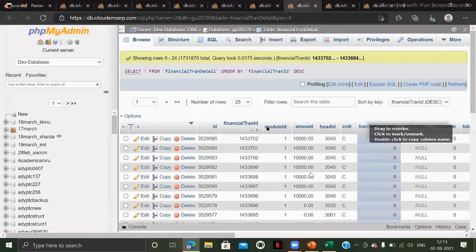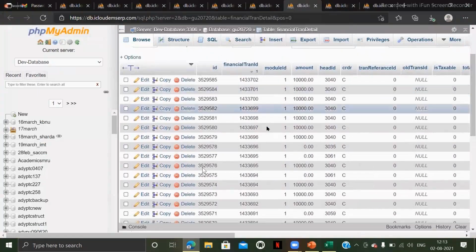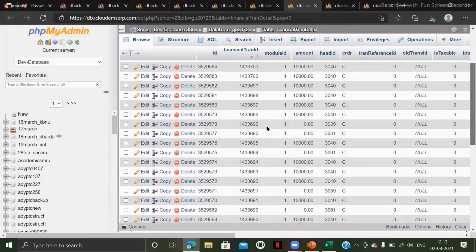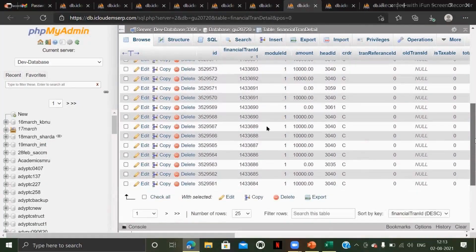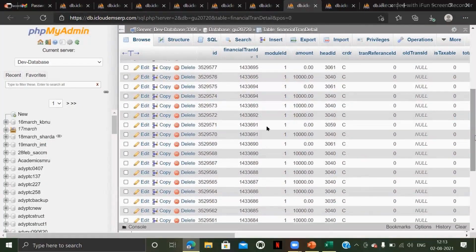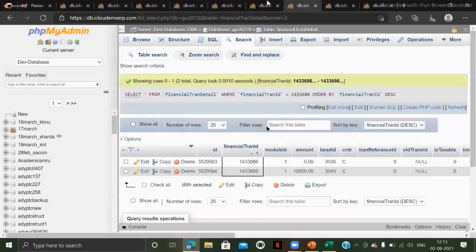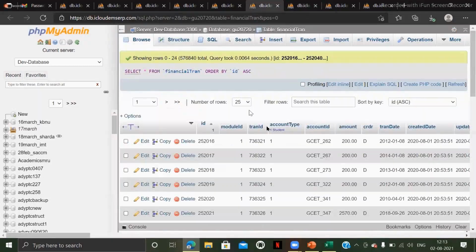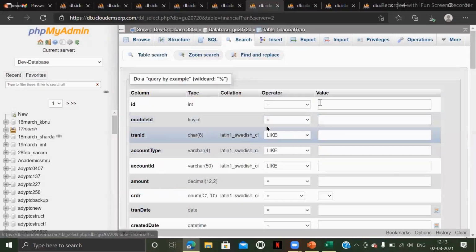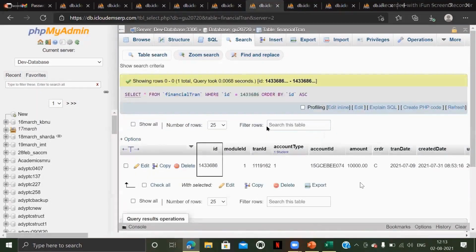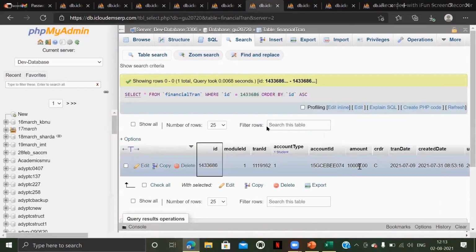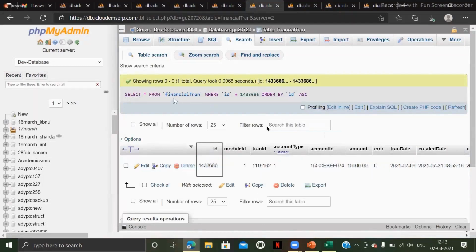So let me just take two transactions. So this is the total amount. What is the total amount? 10,000. The 10,000 total amount is stored in the parent table called financial tran table.